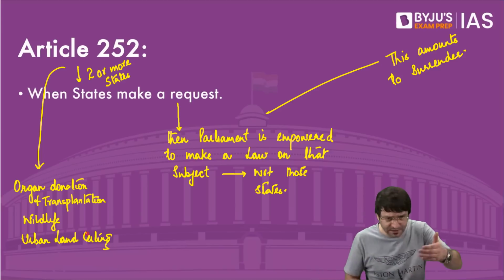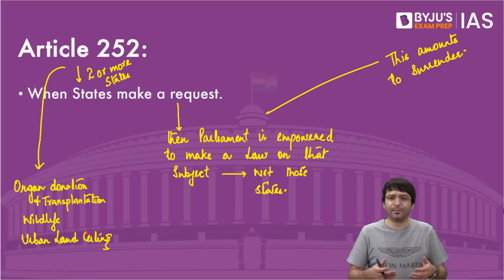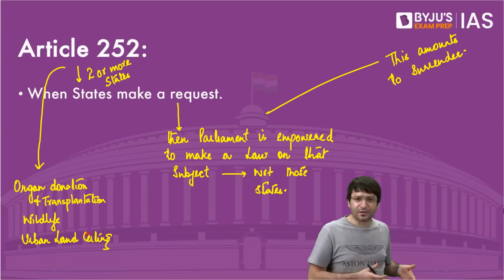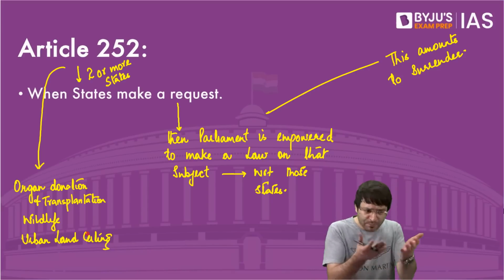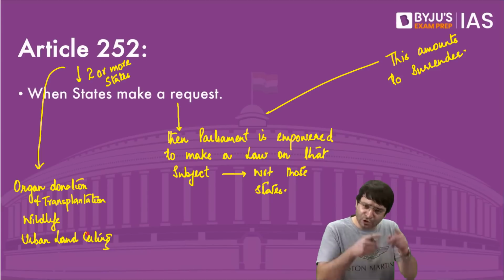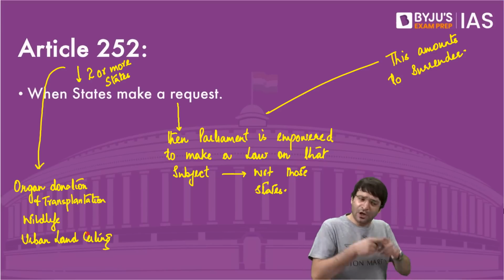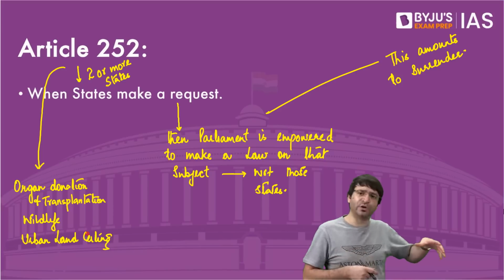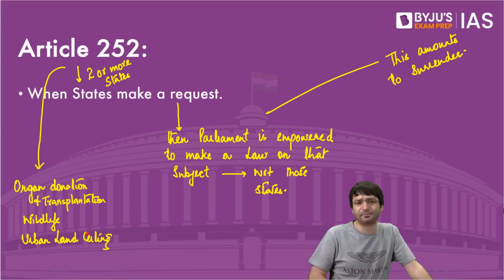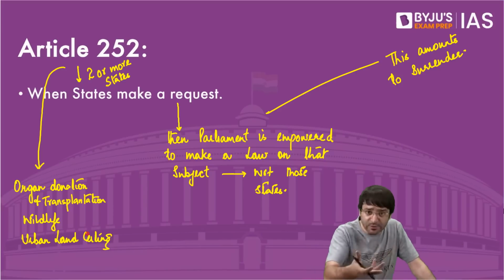This is where the states have requested: Dear Parliament, all of us, we request you, please enact a law, because you can make a law which will be applicable throughout the territory of India. You make a law and you regulate, you tell us how organ donation and transplantation will take place.